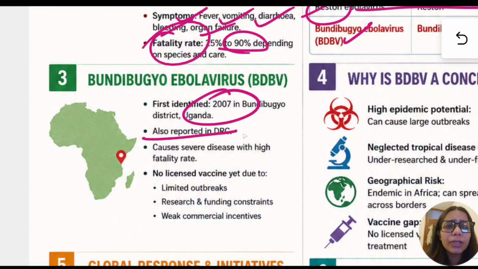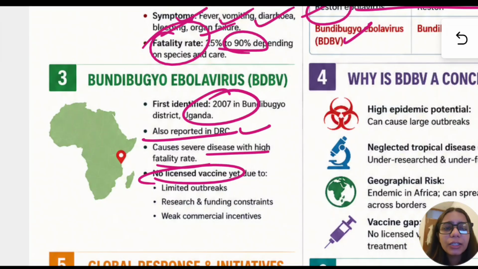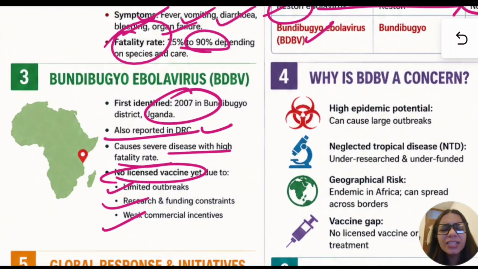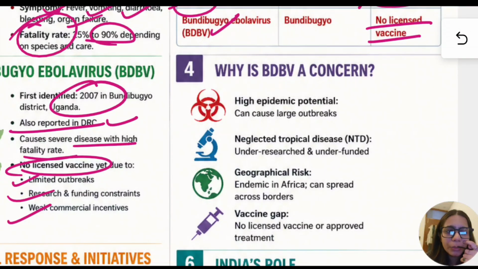It is also reported in the DRC, both are African countries. It causes severe disease with a high fatality rate, and there is no vaccine due to limited outbreaks. It has not been reported outside Africa. There are research and funding constraints and weak commercial incentives. Since it is affecting more African people, no developed country pays for R&D of such diseases. So this is how the world is working. Sadly, the lives of the African people do not matter as such to the developed countries.